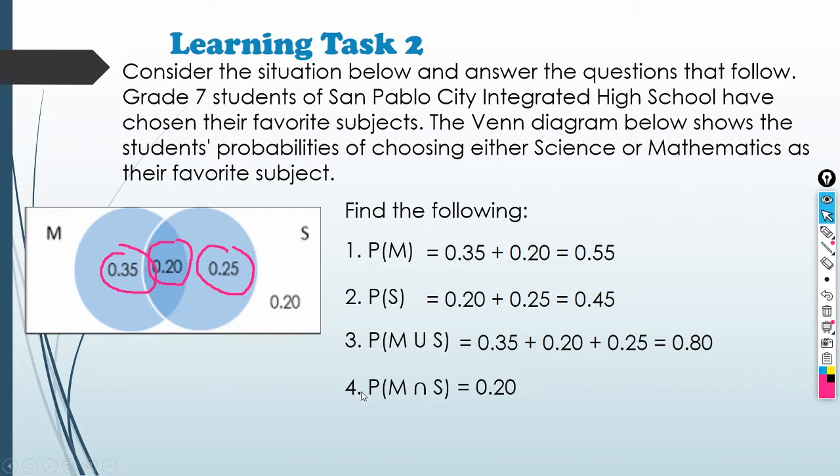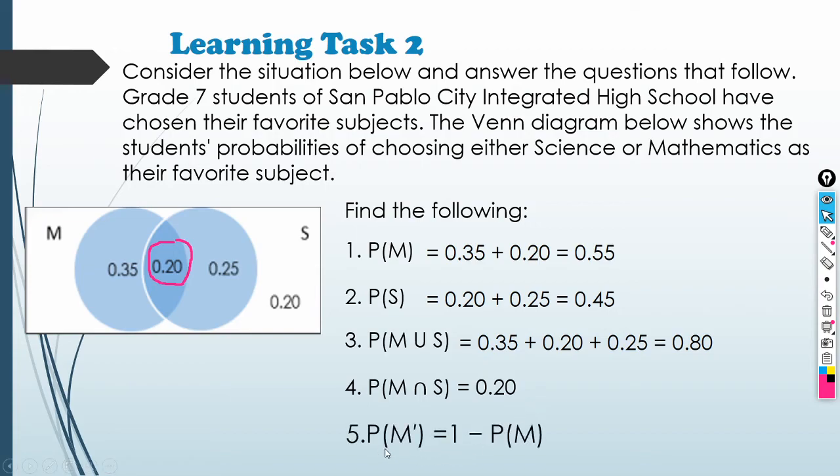Okay, next, number 4, probability of M intersection S. So, ano yung nasa gitna? Ayan. So, ito yung intersection ng M and S. Okay? Next.